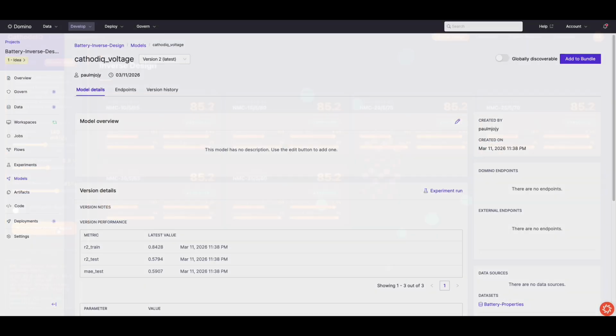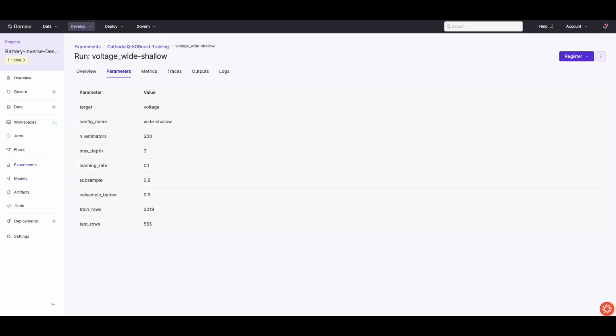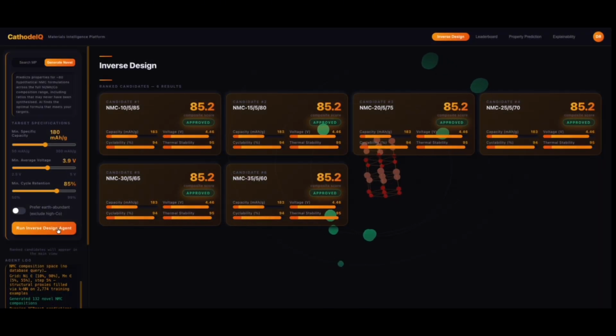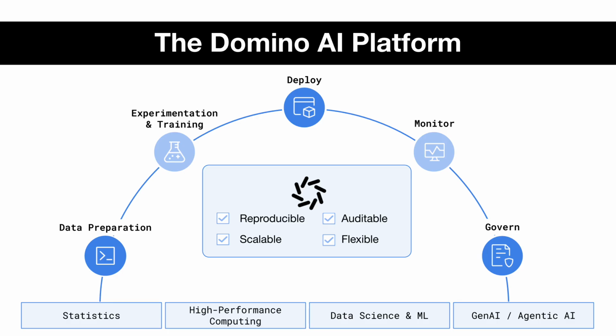Every verdict in the system can be traced back to a specific model, a specific dataset, and a specific feature contribution. By working in reverse, every functional specification becomes a model input. Every prediction is auditable. Every retraining cycle incorporates new experimental knowledge, and every result is reproducible across teams, across national labs, or across the full research enterprise.